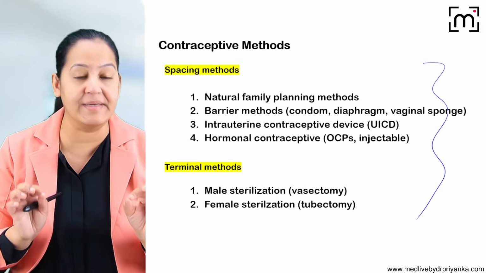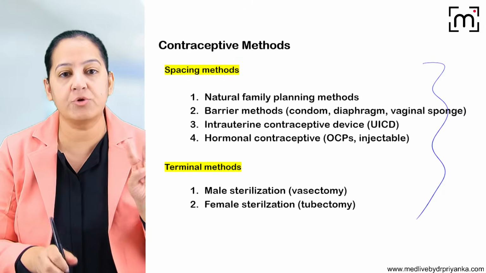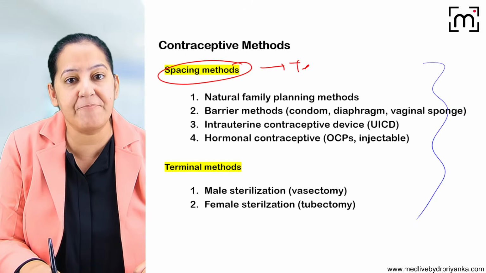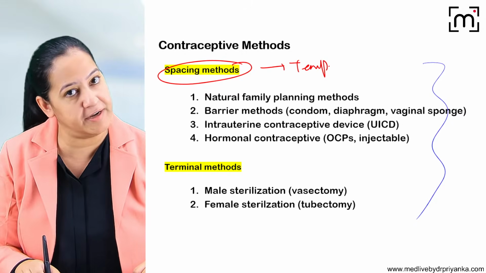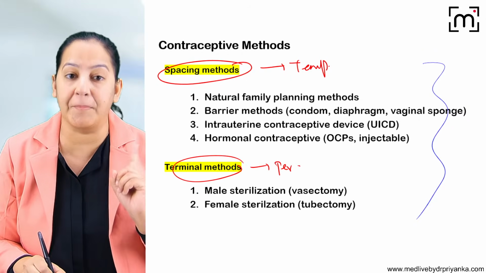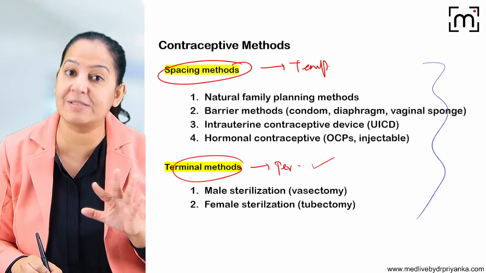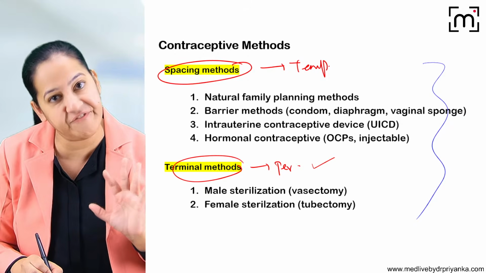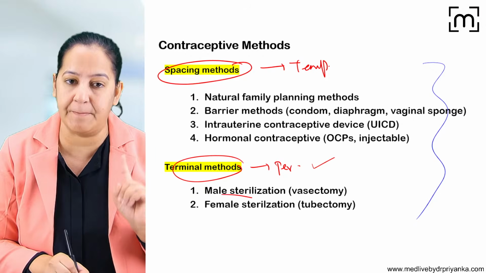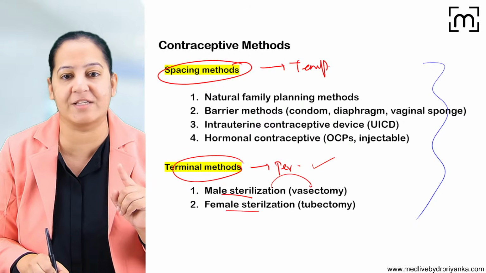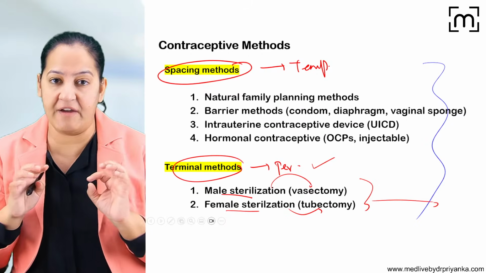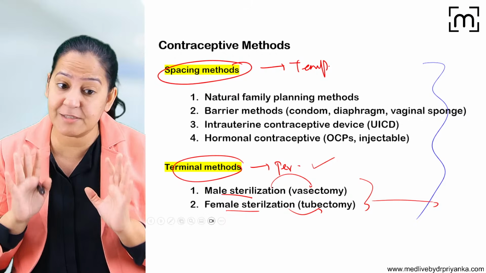First of all, we have to understand the classification. So 2 types of contraceptive methods are available. The spacing methods are temporary; they temporarily suppress the fertility of the individual. Terminal methods are permanent, so we offer terminal methods only to the couples who have already completed their family. In the terminal methods, we have 2 types of sterilization, male sterilization and female sterilization, that is vasectomy and tubectomy. We will see the details in the end. Before that, I would like to tell you the details of the spacing methods.